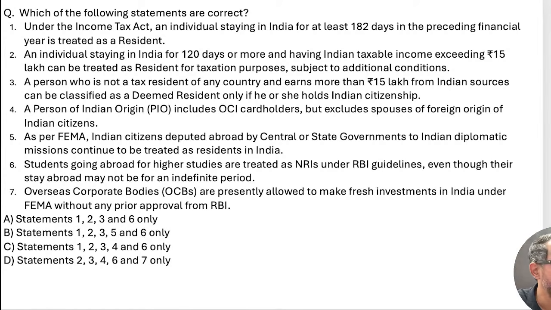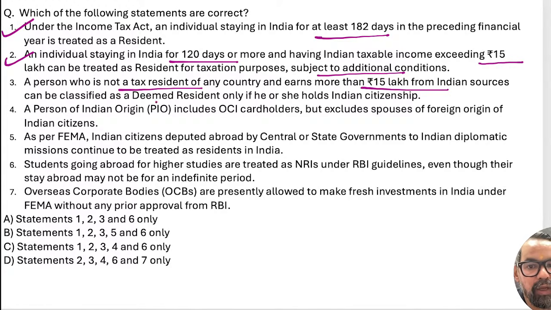Okay, everyone, please try this. Under income tax, an individual who stayed 182 days in the preceding financial year, that is true. The second one is an individual in India 120 days or more and exceeding this for taxation purposes, that is true. The third one is a person who is not a tax resident of any other country with 15 lakh Indian-source income, an Indian citizen, under Income Tax Act 1961.